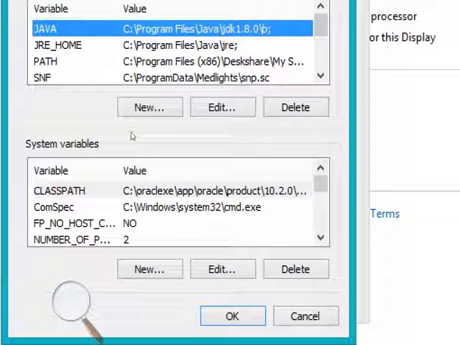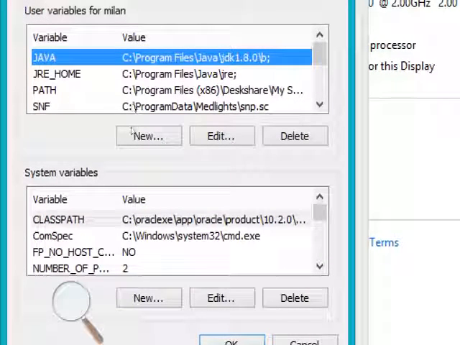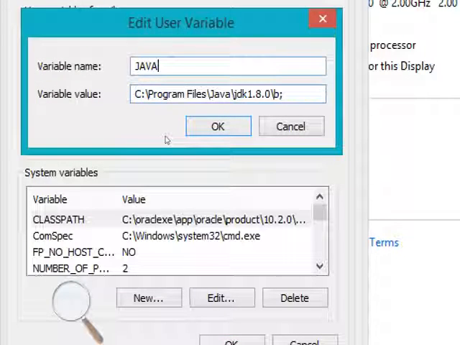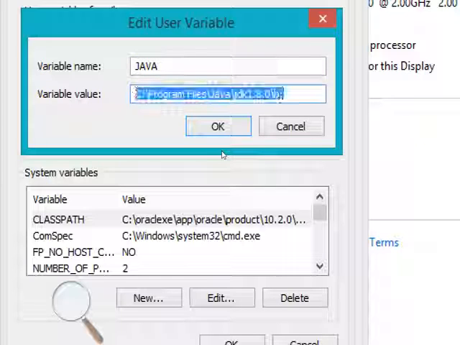Here you need to create a variable under user variables. Under this user variable you need to create a new variable and give it a variable name. As of now I have already given one variable name, that is Java, and I have to give the variable value as the path that I copied. Paste the path and put a semicolon at the end, so that whatever path you paste further will not create any issue. In order to terminate a path, you need to write a semicolon at the end of each and every path.